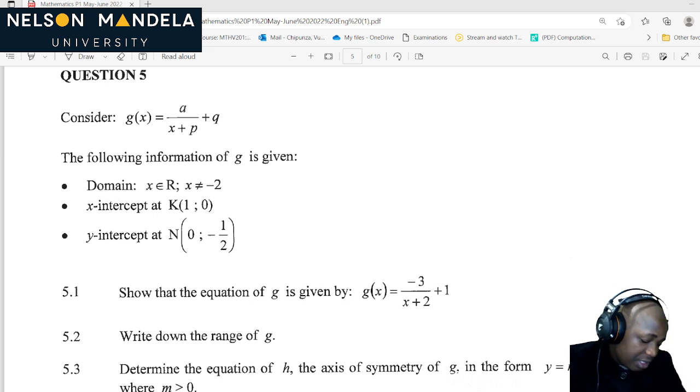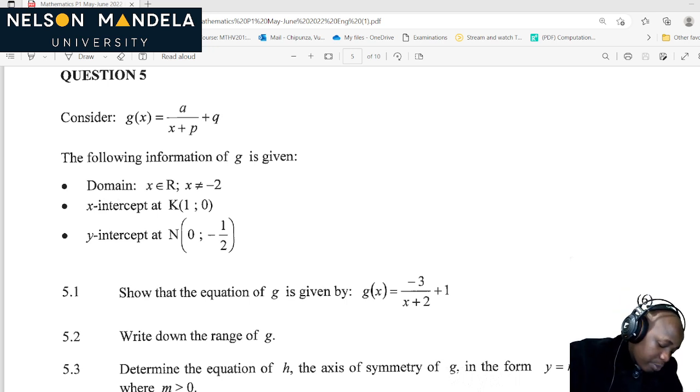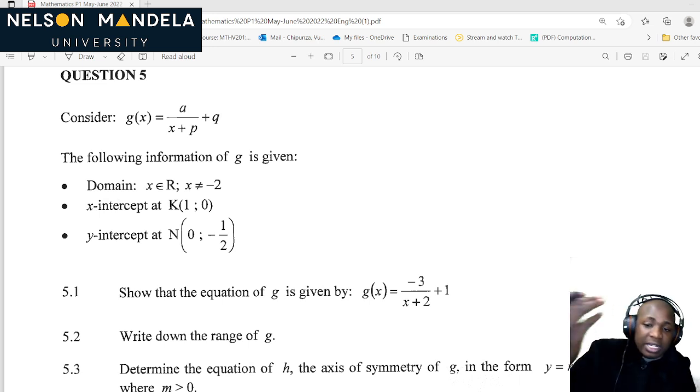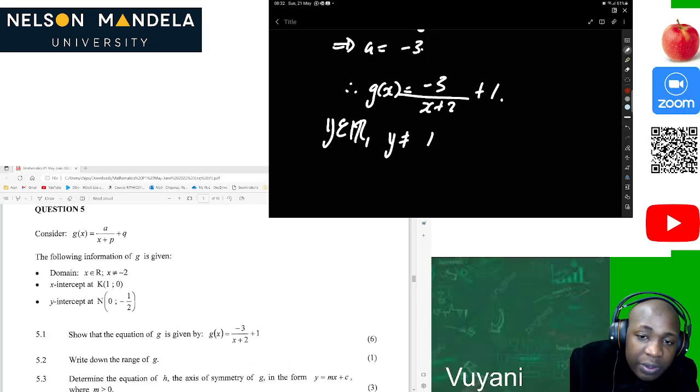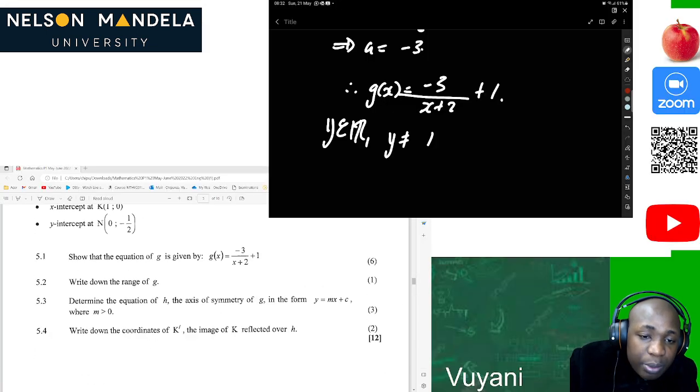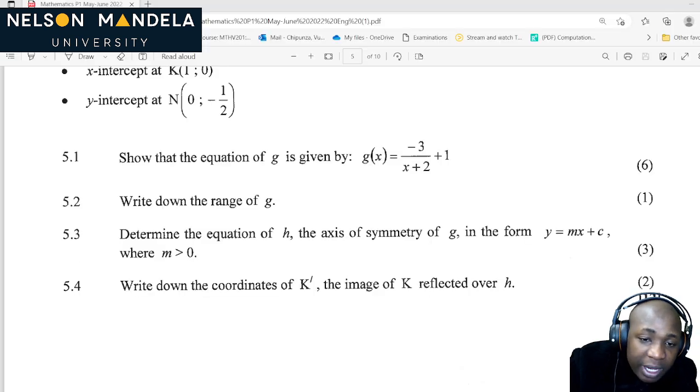Write down the range of g. Oh, the range, of course, y is an element of real numbers where y is not equal to +1. Of course, it can never be equal to the asymptote, okay? And we know that q is the value of the asymptote, and we calculated that, and our q was +1. Wow, functions are so nice, super nice.